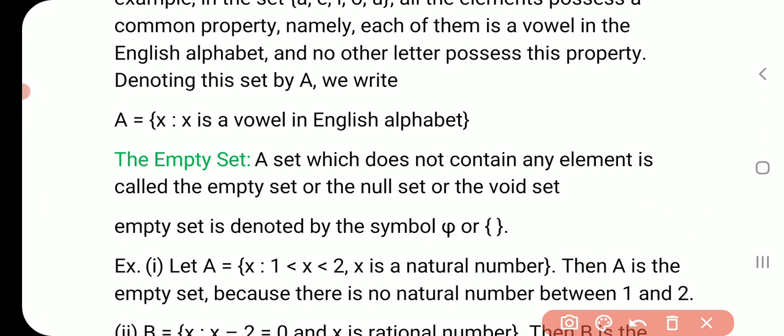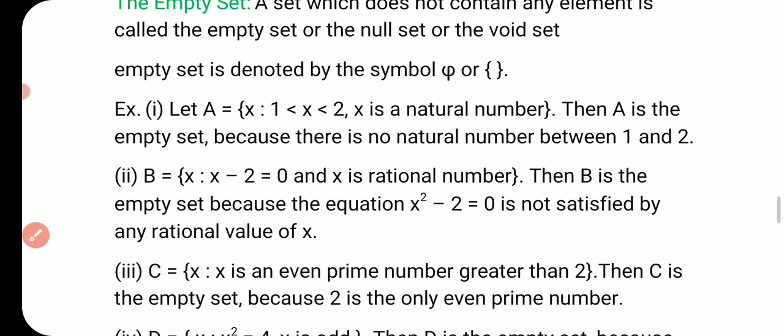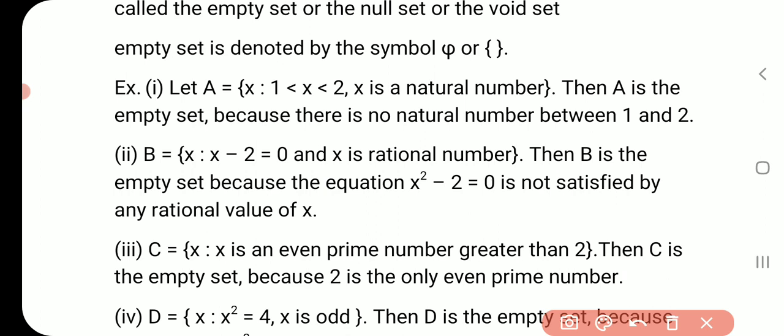For example, let A be a set of x where x is greater than 1 and less than 2, and x is a natural number. There is no natural number that is greater than 1 and less than 2.